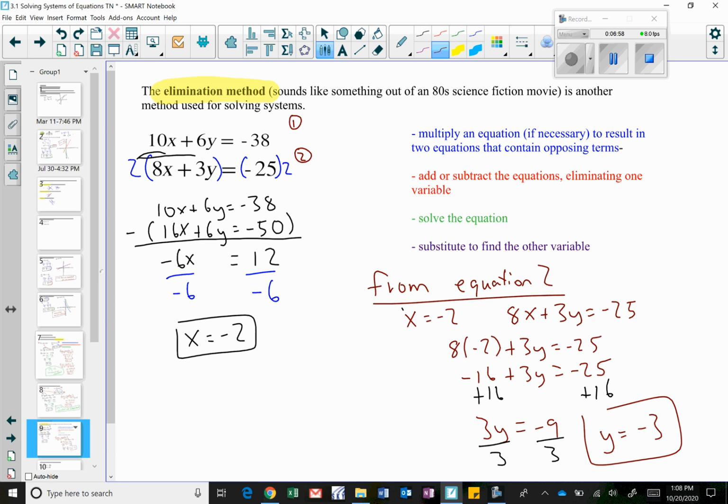Y equals negative 3. So now I have x equals negative 2 and y equals negative 3. My final answer in terms of a point would be negative 2, comma, negative 3 in parentheses. And again, because our answer is an actual point, I know that this system is consistent and independent.